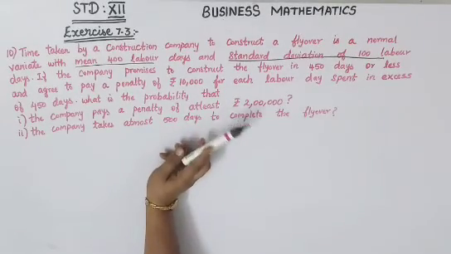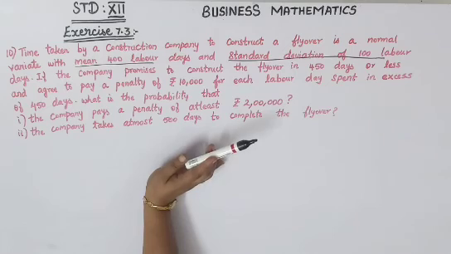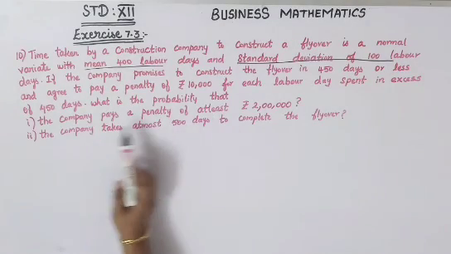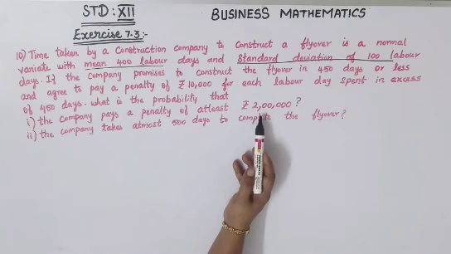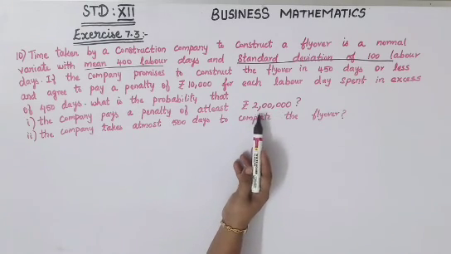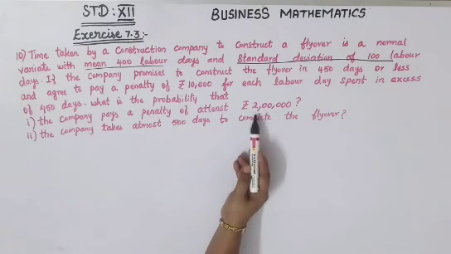So if it goes more than 1 day, we'll have to pay an extra 10,000 rupees. Same way, 2 days, 3 days, like that 20,000, 30,000 you'll have to pay extra. If it is less than 450, no need to pay a penalty. What is the probability that the company pays a penalty of at least 2 lakhs? So if they are paying an extra 2 lakhs, we should find how many days the work has exceeded. So we'll have to find that first.